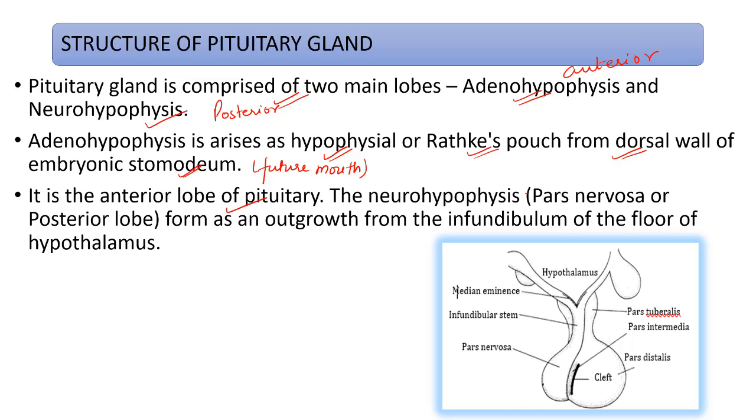The neurohypophysis, pars nervosa or posterior lobe, forms an outgrowth from the infundibulum of the floor of the hypothalamus. So this is pars tuberculis, pars intermedia, pars distalis. This is the pars nervosa, posterior pituitary, infundibulum stem, and median eminence. So this is the anterior lobe of the pituitary.